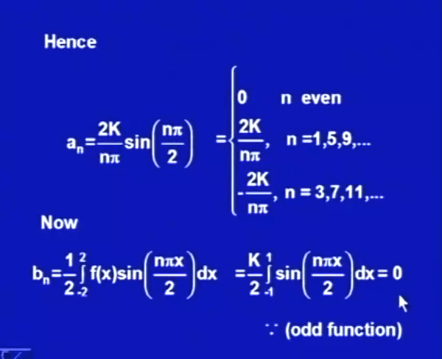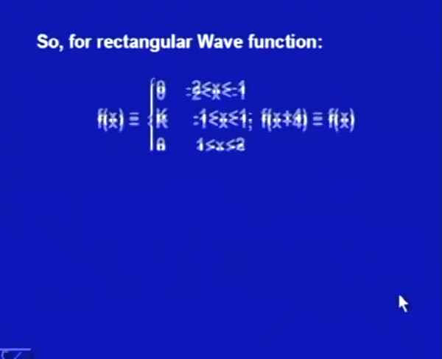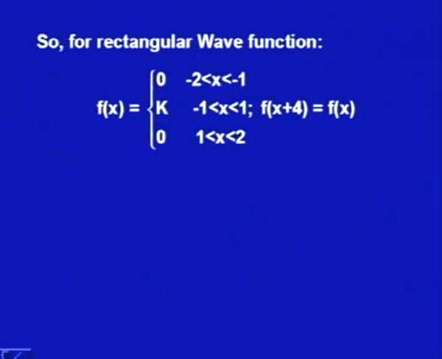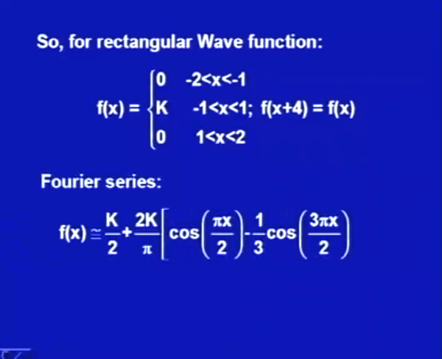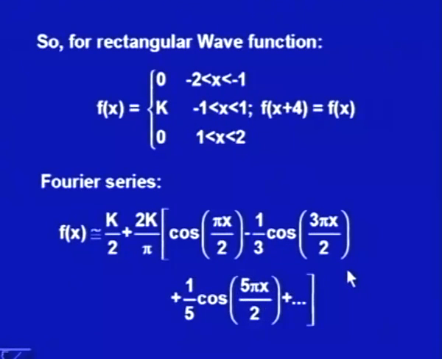We have got that for the rectangular wave function f x, which is 0 between -2 to -1 and 1 to 2 and k from -1 to +1, the Fourier series is k by 2, this is a naught which we had found out, plus 2k upon pi cos pi x by 2 minus 1 by 3 cos 3 pi x by 2 and so on, plus 1 upon 5 cos 5 pi x by 2 and so on. This is the Fourier series for this function.